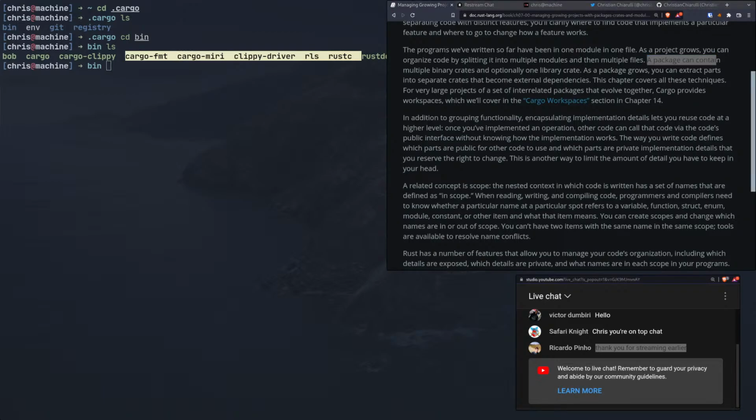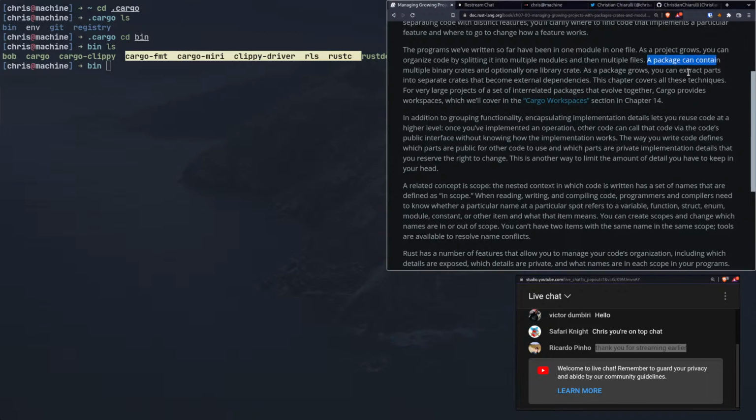All right, so as a package grows, you can extract parts into separate crates that become external dependencies. This chapter covers all these techniques for very large projects of a set of interrelated packages that evolve together. Cargo provides workspaces, which we'll cover in the Cargo Workspaces section, chapter 14.